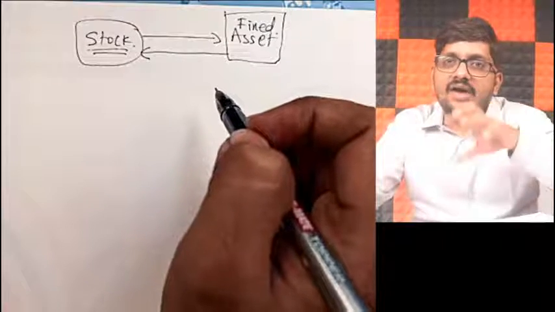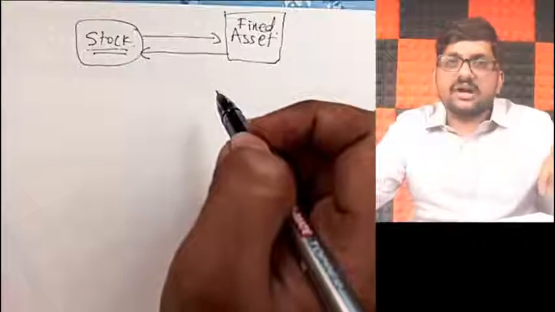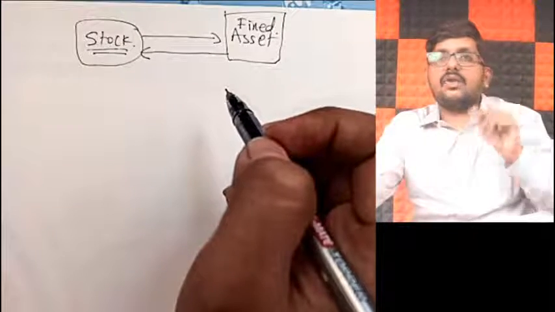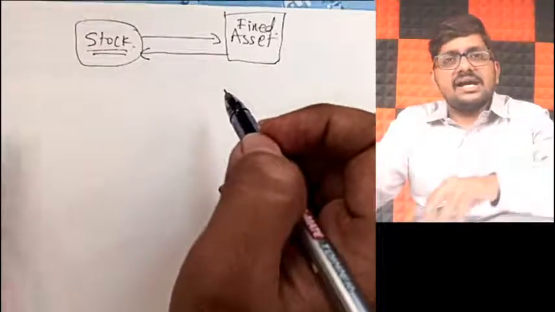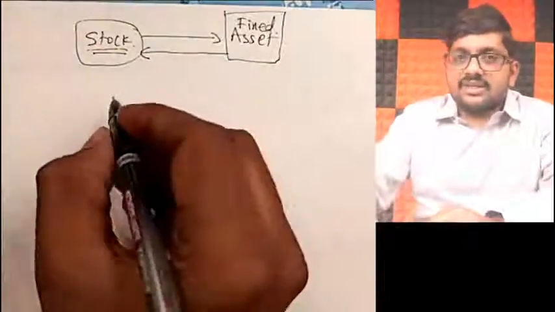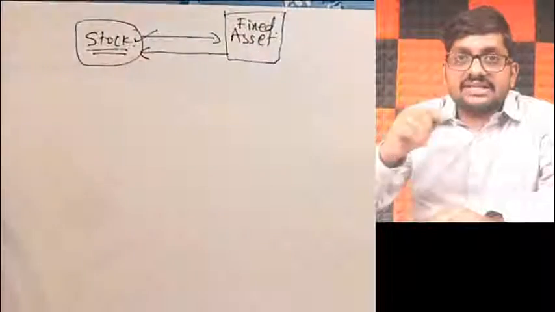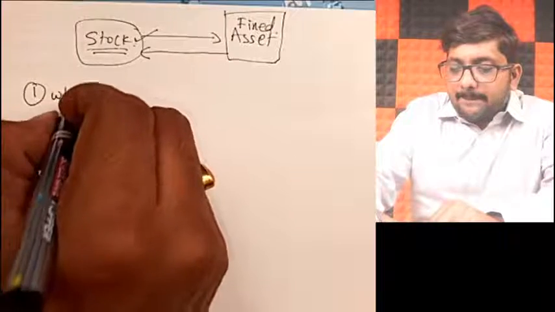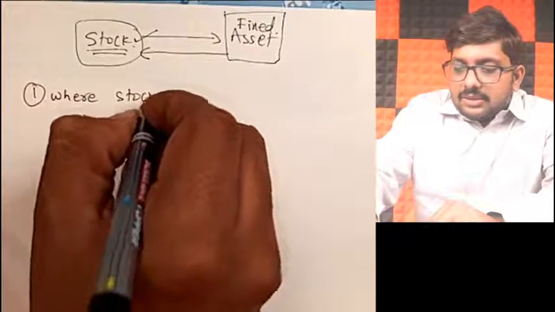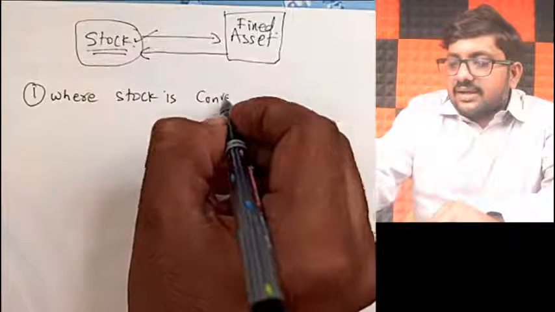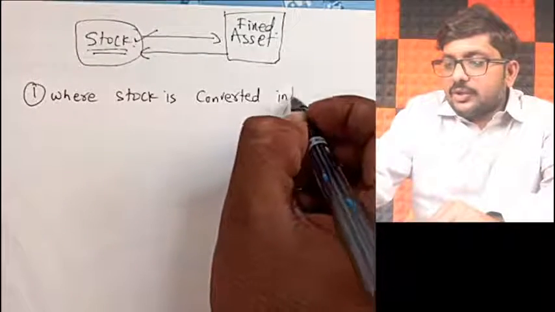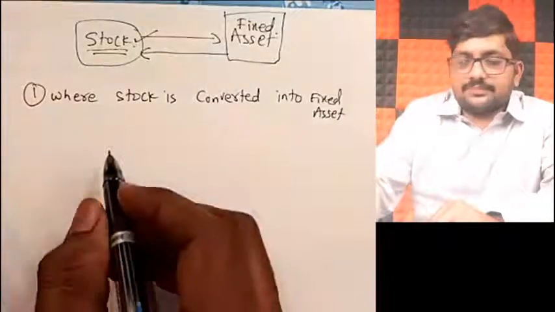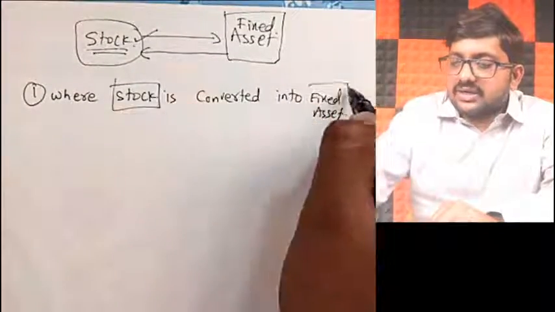For example, you have taken one table and are using it for your administrative work. But earlier the table was meant for resale. In that case, what will be the journal entry? Because your intention to resell has changed. What did I tell you? First scenario, where stock is converted into fixed asset. Understand? Stock is converted into fixed asset.